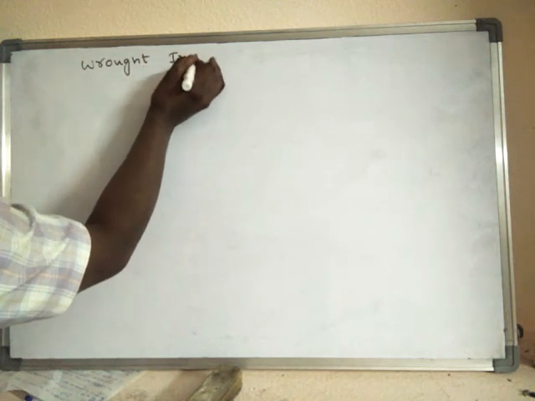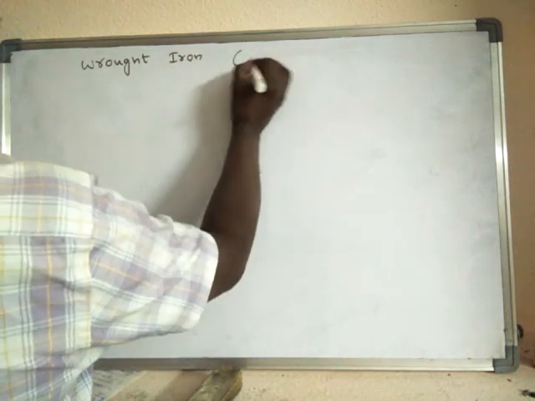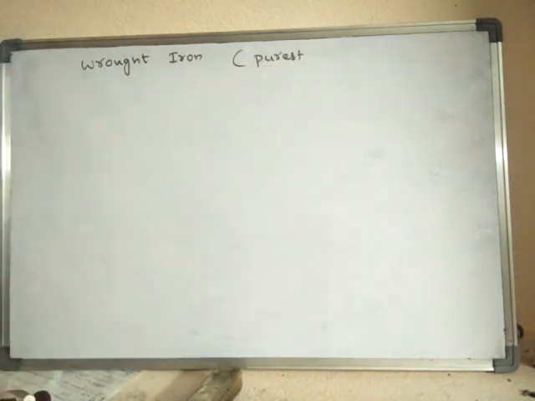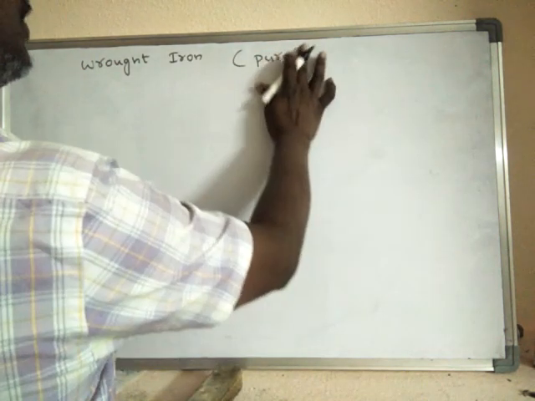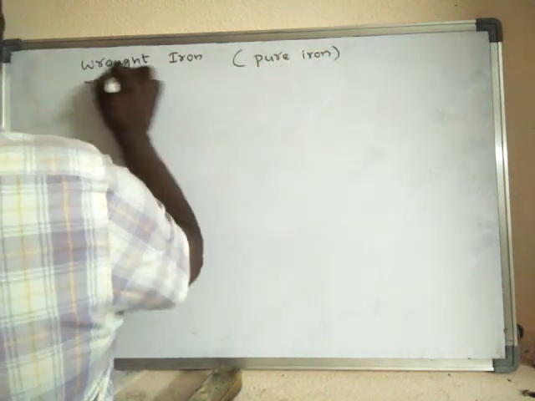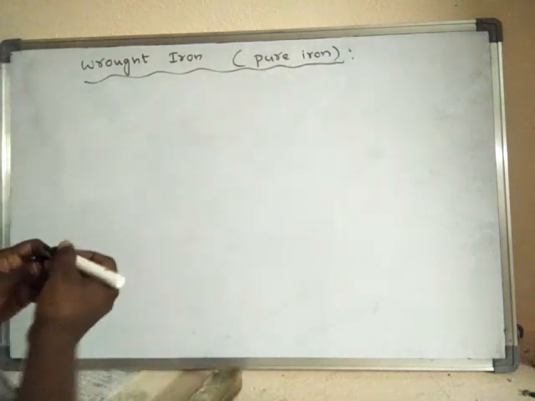Wrought iron is the purest form of iron, or simply we can call it pure iron. So in the next video we will look into this one.